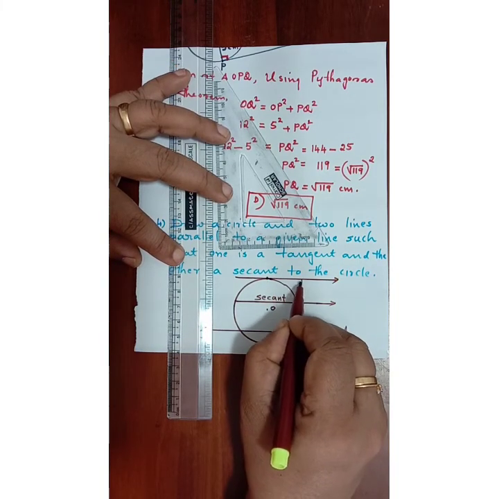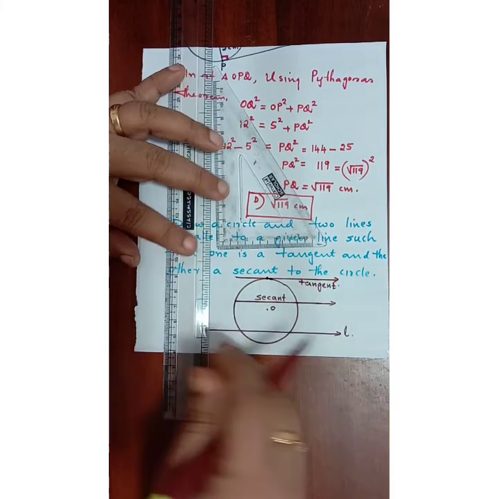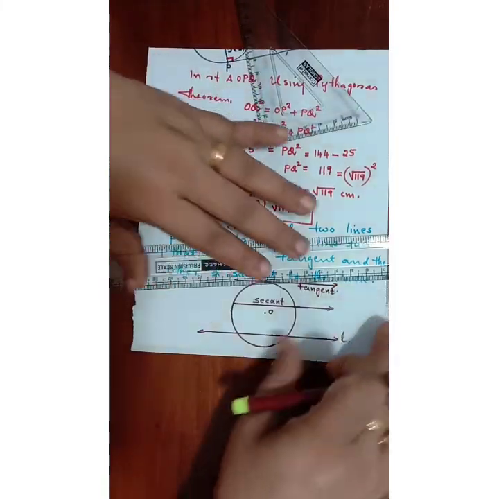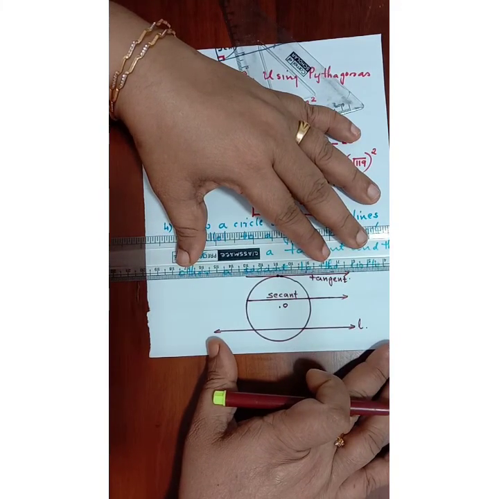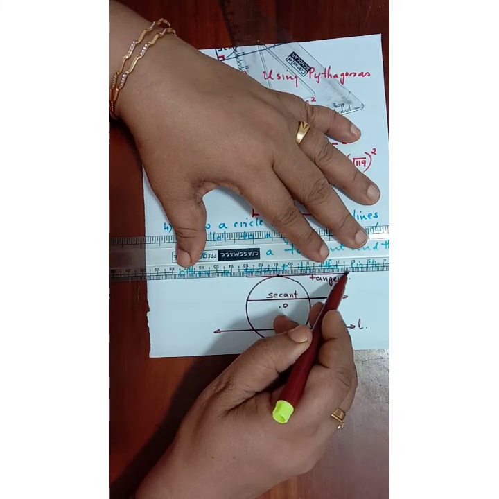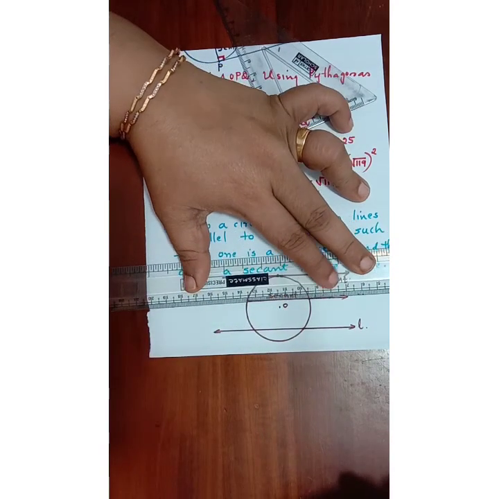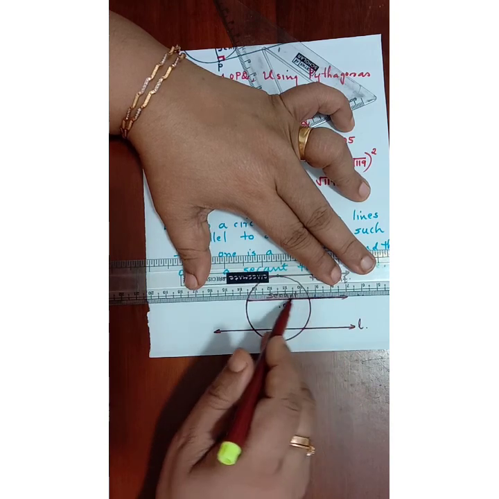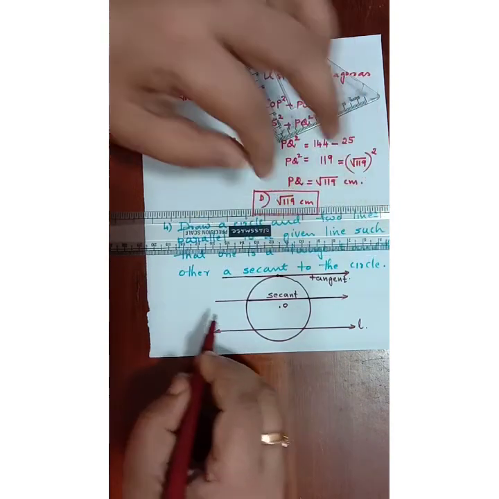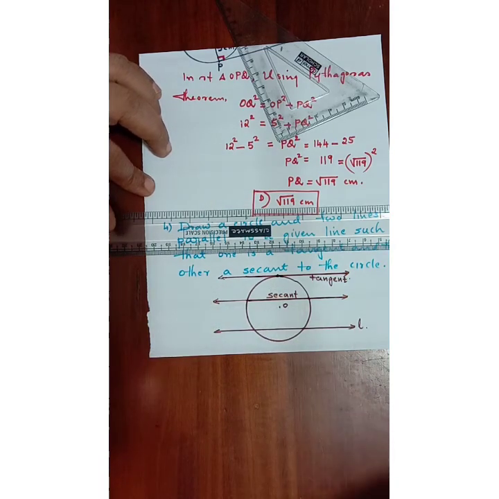So we call this line a tangent. We can extend to both the sides, keeping the scale completely like this on the line. We can call it a tangent, and this line is a secant. Secant touches a circle at 2 points, whereas tangent touches a circle only at one point.